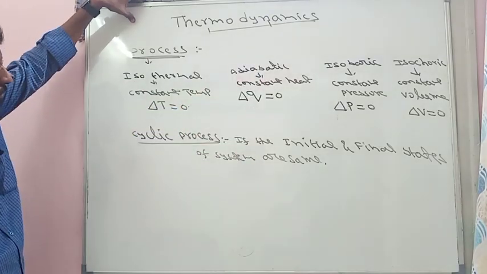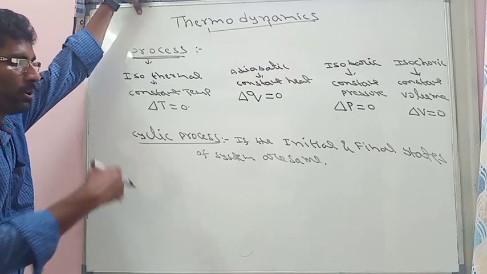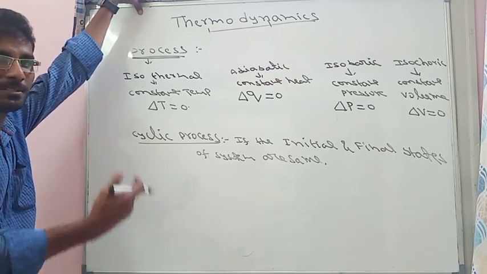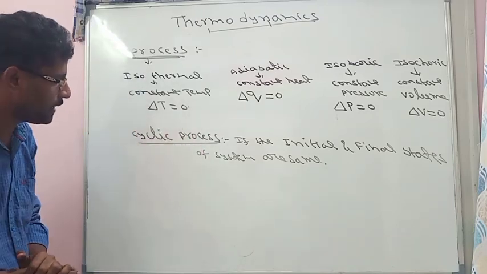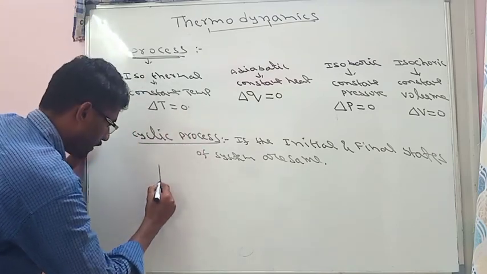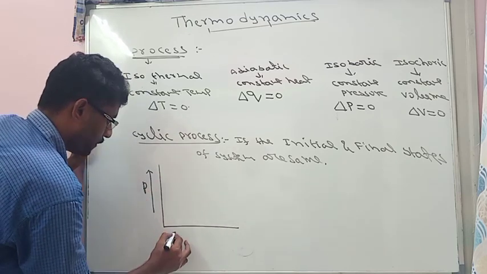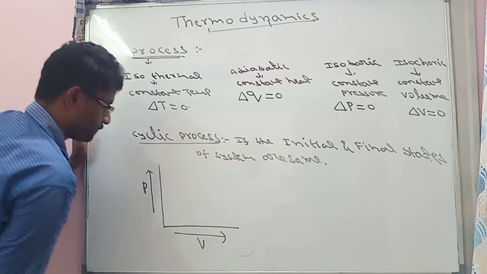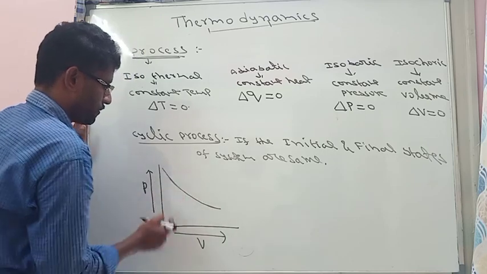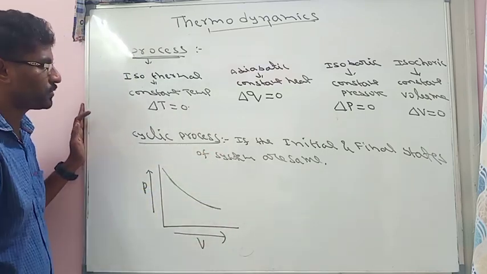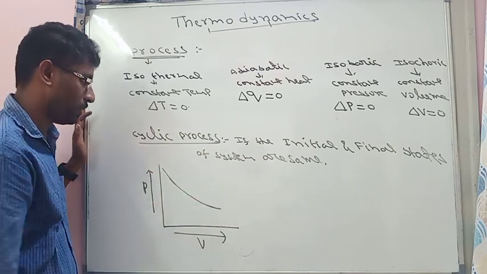When we are drawing the graph of this, we know that for isothermal conditions, in the states of matter we are studying Boyle's law. Boyle's law says that at constant temperature, pressure and volume are inversely proportional. When we draw a graph of pressure versus volume, it will give a negative hyperbola like this. So this is called an isotherm.